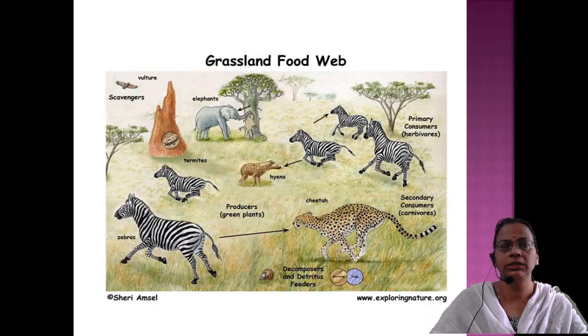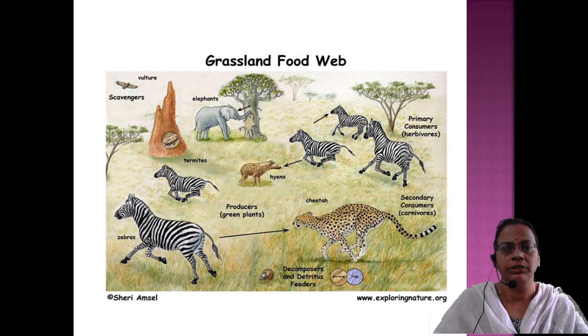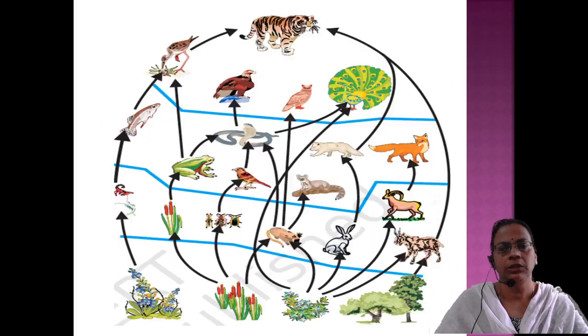This is the grassland food web. I have already shown you during the main class session. Grass, then zebra, then elephant, also a herbivore, zebra also a herbivore, then tiger, even lion, then worms and birds are also given. So you have to construct a food chain from this.